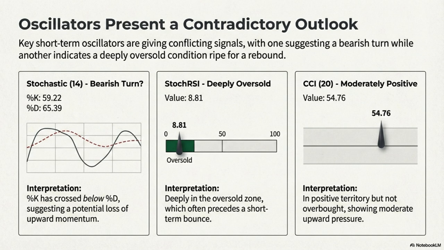Stochastic and other oscillators. Oscillators are giving mixed signals, with some showing potential overbought conditions rolling over. Stochastic, 14, %K is 59.22 and %D is 65.39. Both are in the neutral zone, but %K has crossed below %D, suggesting a potential short-term bearish turn or loss of upward momentum. StochRSI is at 8.81, which is deeply in the oversold zone. This contradicts the standard stochastic and suggests a short-term bounce could be possible soon due to oversold conditions. CCI, 20, at 54.76, is in positive territory but not overbought, showing moderate upward pressure.